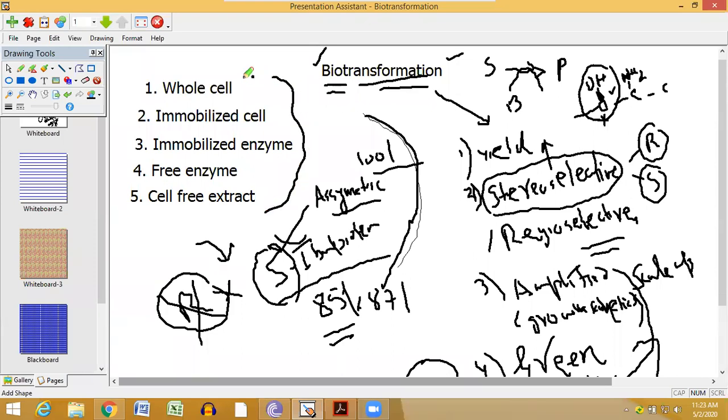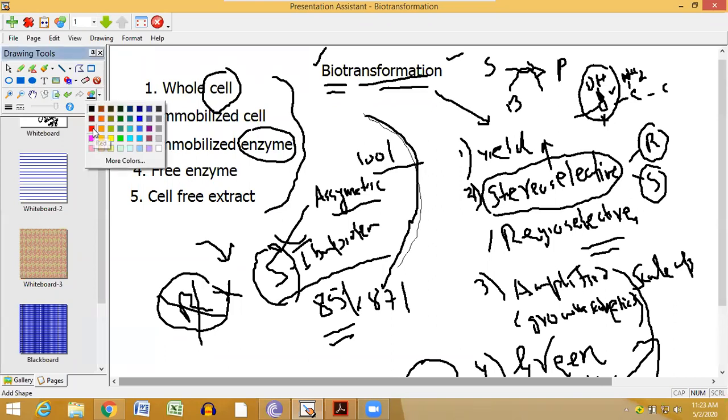Biotransformation means either you need cells or you need enzymes. Now, if the cell alone is used, say you have E. coli, or Aspergillus niger, or Saccharomyces cerevisiae, the yeast, or Bacillus subtilis, or Nocardia species. That means either a bacterial cell, a fungal cell, or an actinomycetes cell. Usually these are used in biotransformation.